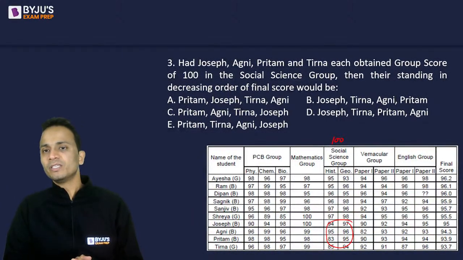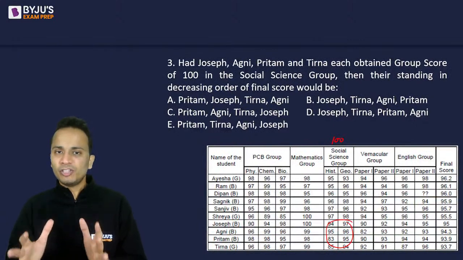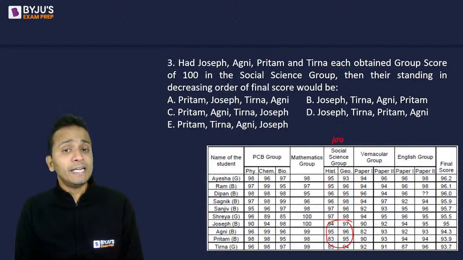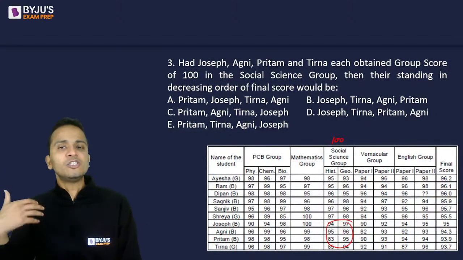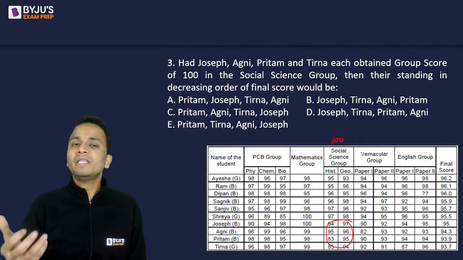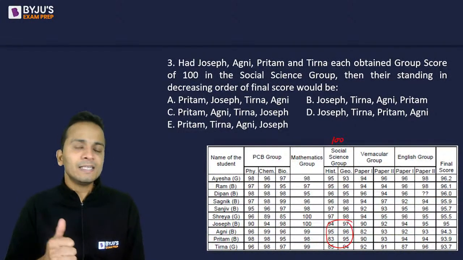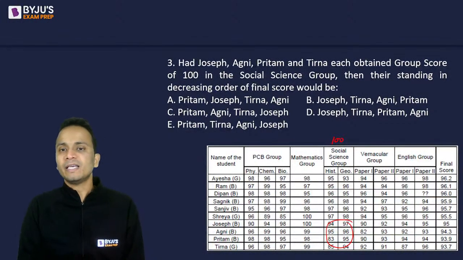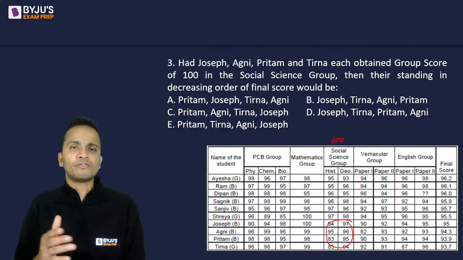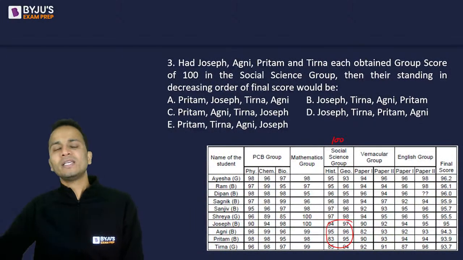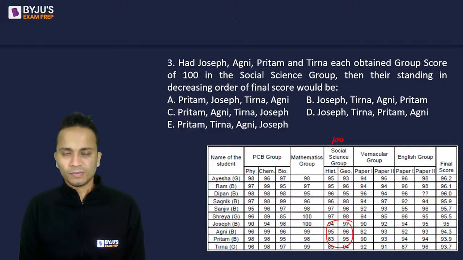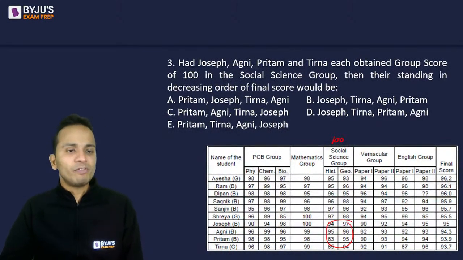So what we have to do is arrange these 4 students in the descending order of their final score. Right now we know their final score. So we just need to find out what will be the increase in their final score because of this increase in the group score, or the individual score, of both the papers of the social science group. So because of this increase, what is the final effect on the final score? Fine. Now let us understand what will be the effect in this case.